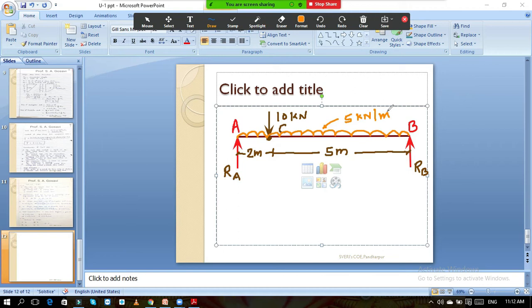How are you going to calculate? For the simply supported beam which has only a point load, you told me the formula Wab by L, which is absolutely right. By finding the reaction RA we can easily calculate the bending moment manually. But now if I consider the self weight of the beam: when you are designing any type of structure, suppose a slab, a column or a beam, some weight, that is the self weight of that structure, is also there, which you should take into consideration while designing the structure.